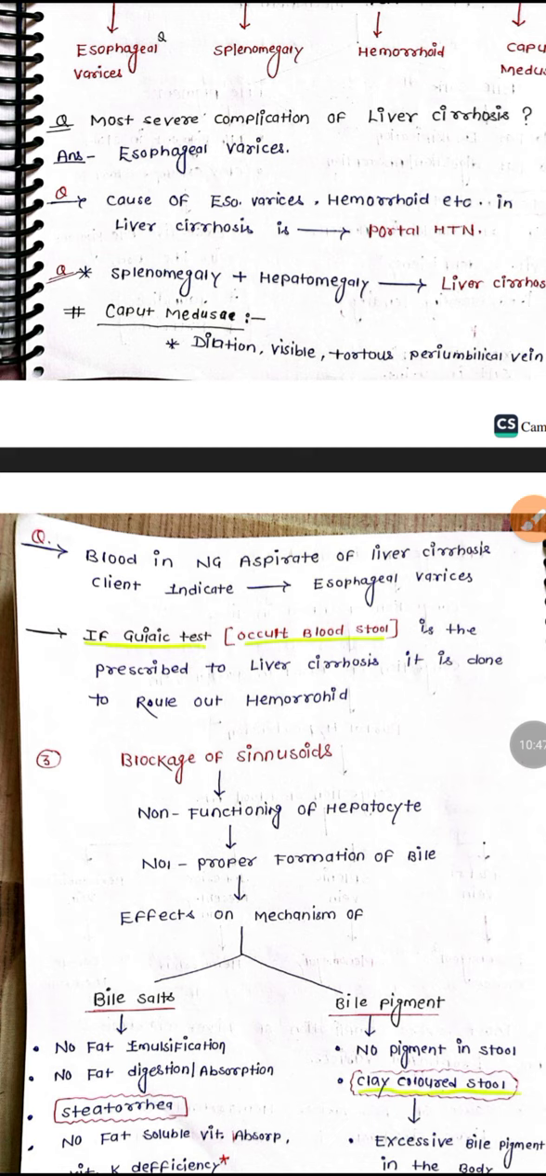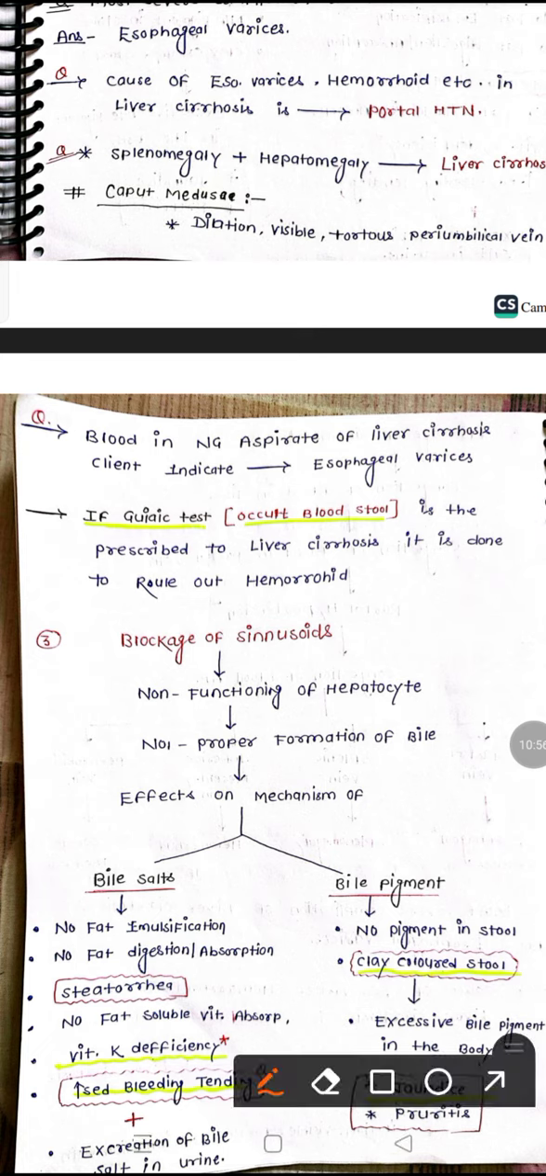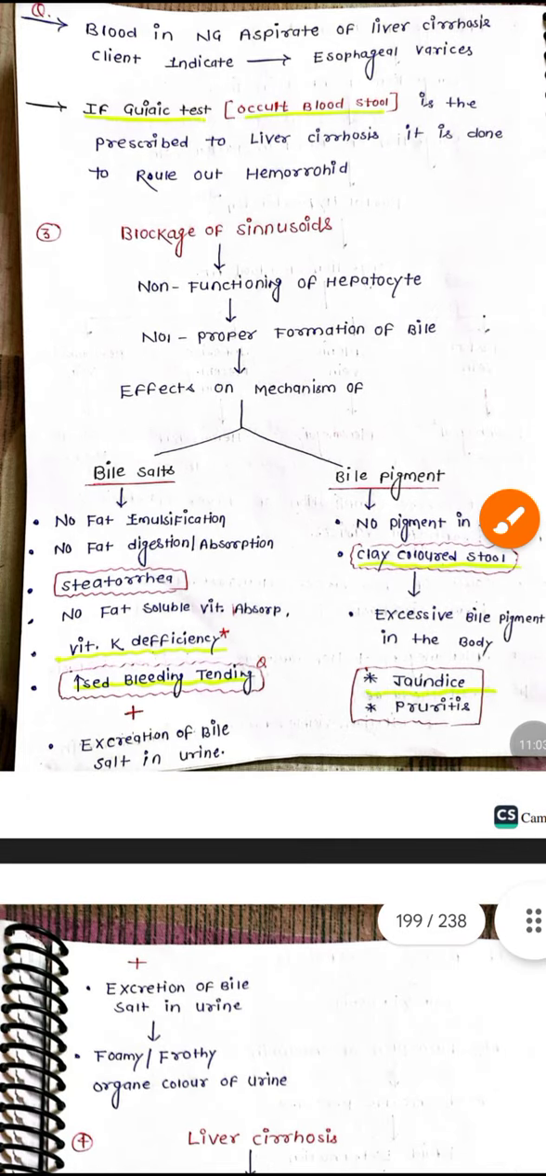So the third one is blockage of the sinusoids, non-functioning of the hepatocytes, and improper formation of bile. Because of this, the liver is not going to function properly. What will happen? It will affect the bile salts and bile pigments. Bile salts are very important for emulsification, meaning digestion, of fats. If the patient has a sedentary lifestyle and a heavy diet, an excess amount of fats will be taken in the food.